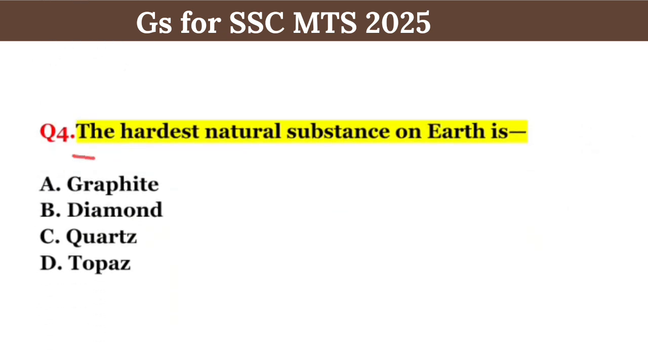Question number 4 is, the hardest natural substance on the earth is... The right answer is option B, diamond is the hardest natural substance on earth.